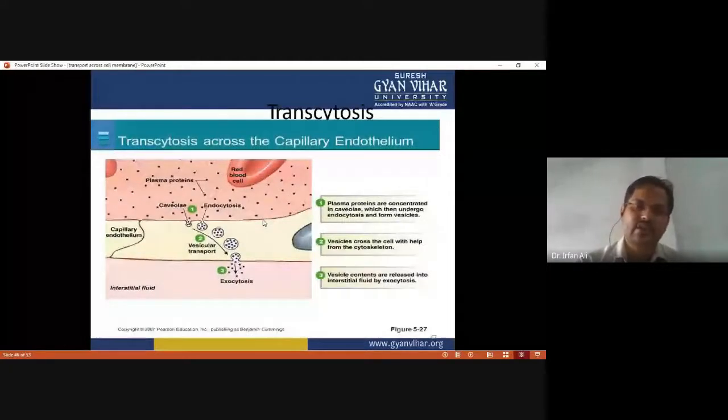Here plasma proteins are concentrated in caveolin, which is a structure that engulfs this protein, which then undergoes endocytosis and forms vesicles. Then the vesicle crosses the cell with help from the cytoskeleton and moves to the other surface of the plasma membrane. Then the vesicle contents are released into the interstitial fluid by exocytosis.